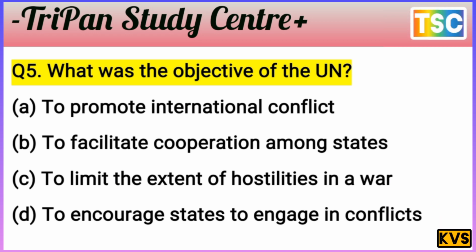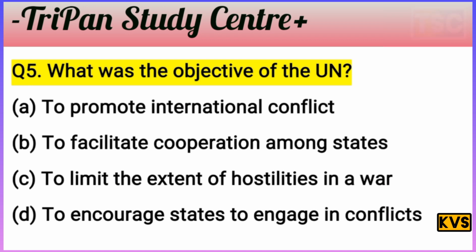You must have a thought of your answer. Let's see the answer. The question: what was the objective of the UN? First option, to promote international conflict. That's nothing. And to facilitate cooperation among the states. That is the answer.